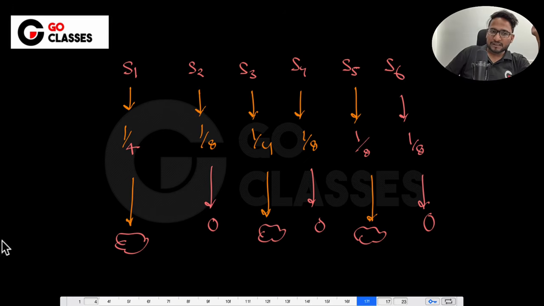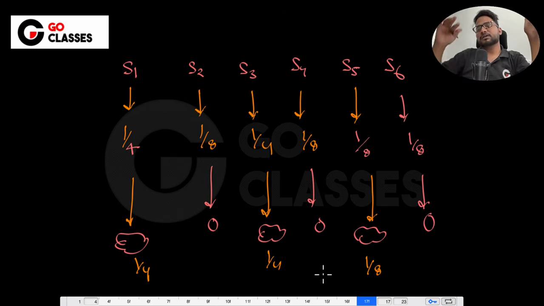Let's do it step by step. Can you write 1 by 4 here? Can you just say it is 1 by 4, 1 by 4, 1 by 8? Obviously no. What is the reason? Because the summation is itself 1 by 2 plus 1 by 8.